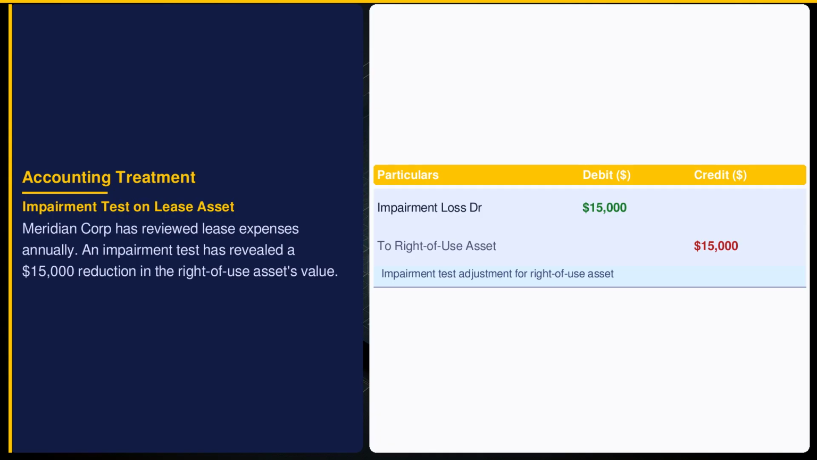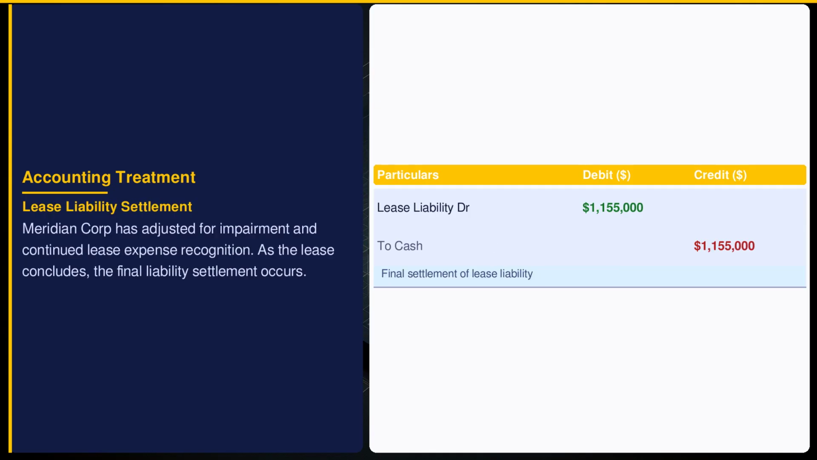This $15,000 adjustment reflects current fair value, preventing asset inflation on the balance sheet, and ensuring a realistic financial position. Settling the lease liability closes the lease agreement. ASC 855 mandates this $1,155,000 payment to fully extinguish the liability, reflecting no further obligations.